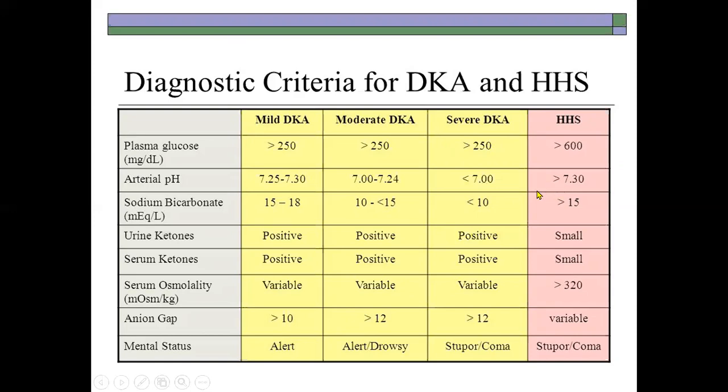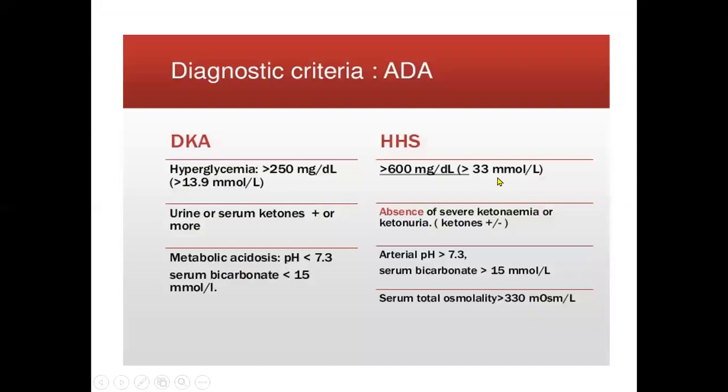These are the few points you must keep in mind. Now, the diagnostic criteria according to the American Diabetes Association for DKA and HHS, as I said, is 250 and 600. Then urine ketones, absence of severe ketonemia or ketonuria, then metabolic acidosis. These are the 3 points which differentiate between the two conditions.